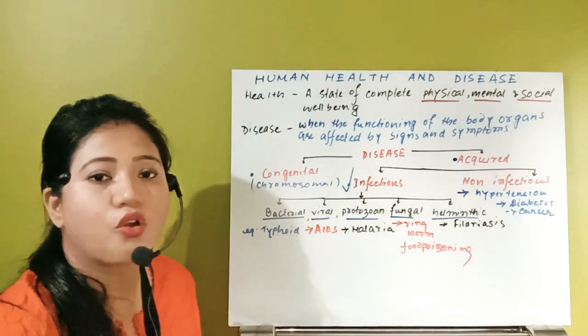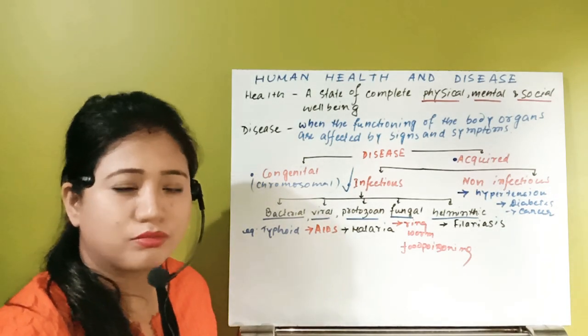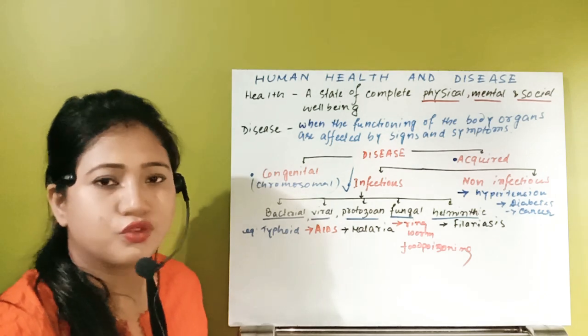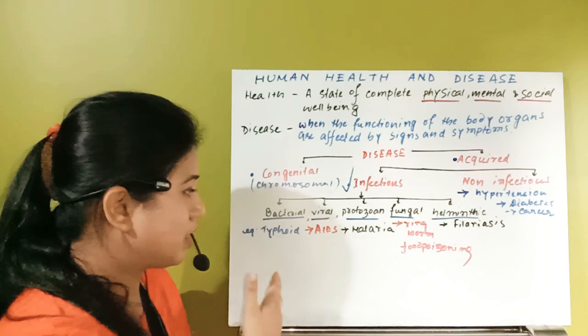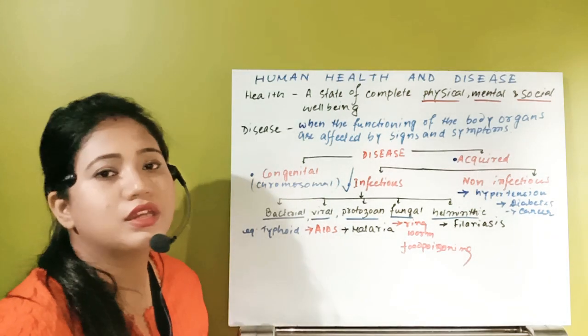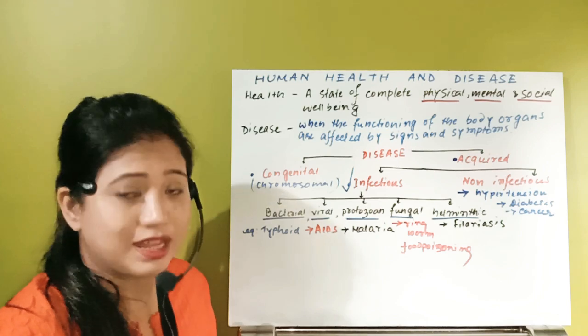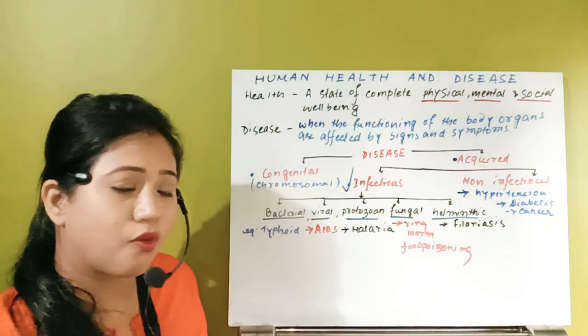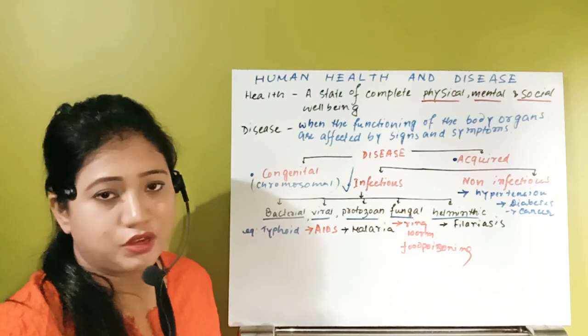They are caused by, suppose, different varieties of rays. X-rays can also be a cause, UV radiation can be a cause of cancer, and some viruses can also cause cancer. Similarly, diabetes: if you take more sugar, you will develop diabetes. But yes, diabetes can be inherited from the parents or from an earlier generation.